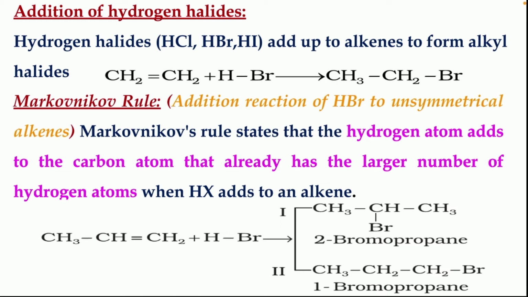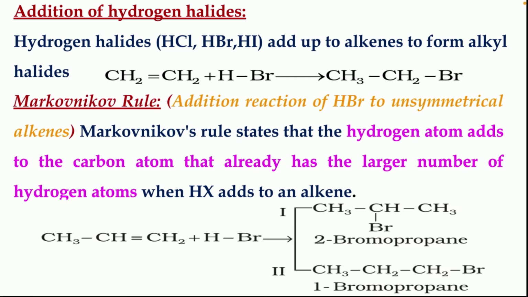Here the negative part of the addendum, that is the adding molecule, when HX is broken up, let us take an example of HBr. HBr is broken, then H positive and Br negative are formed. So here Br negative is the negative part of the addendum, and that will be attached to the carbon which contains the lesser number of hydrogen atoms. So what Markovnikov's rule states is, the hydrogen atom adds to the carbon atom that already has a larger number of hydrogen atoms, and the negative part of the addendum adds to the carbon which contains a lesser number of hydrogen atoms.